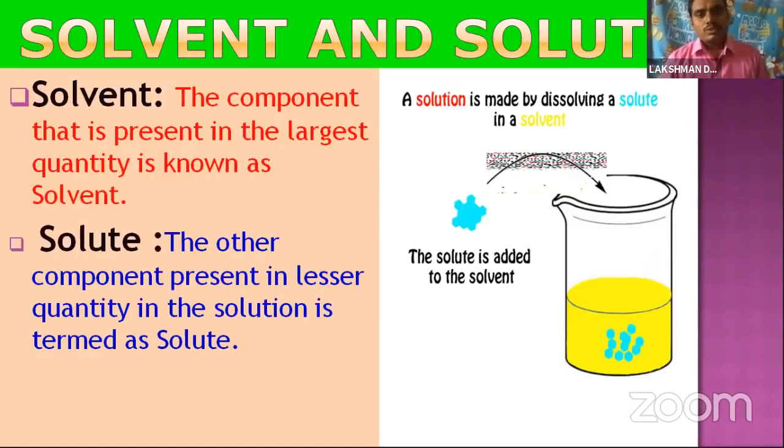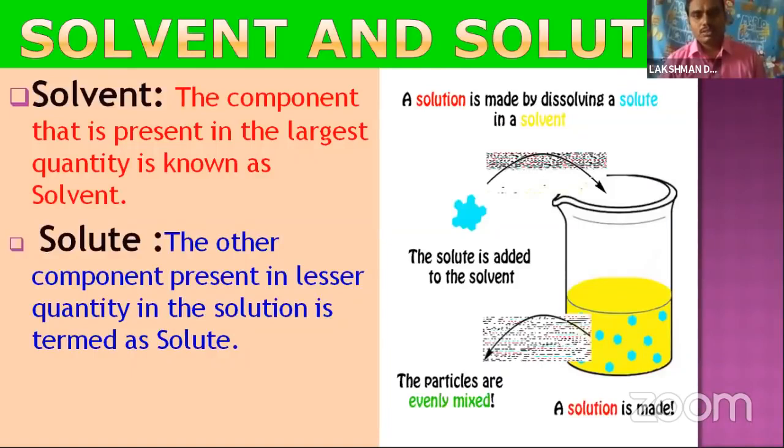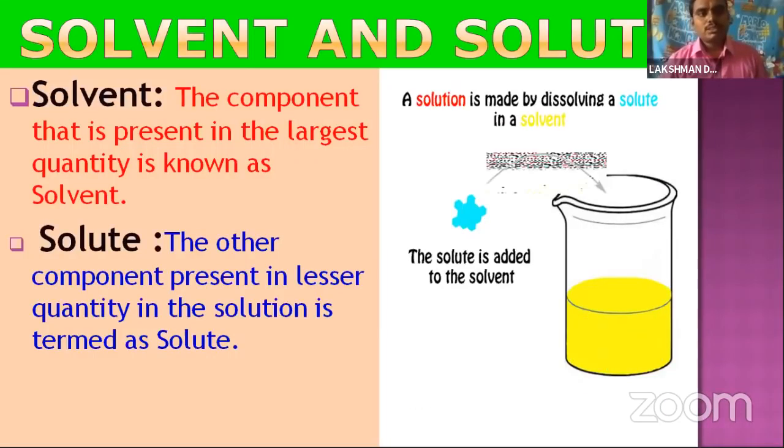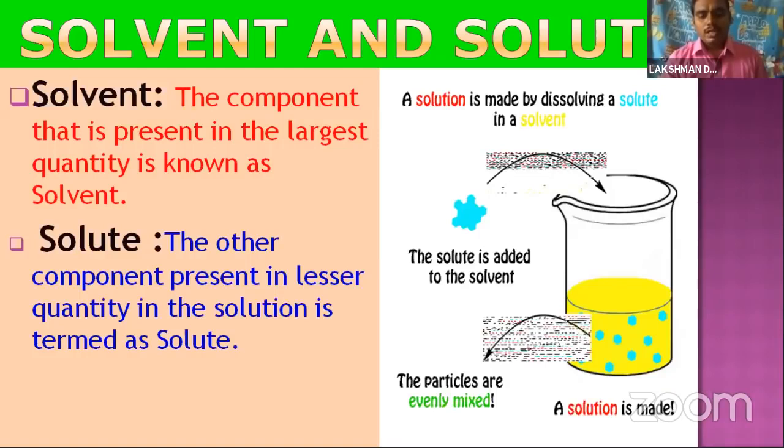Once again, we can recall the solution. A solution is a homogeneous mixture of two or more components. Two or more components means one component is the solvent and the second component is the solute. The solvent is the component with the largest quantity, and the component with the lesser quantity is called the solute. So simply we can say a solution means solvent plus solute. Is it clear? Let's go into the types of solution.